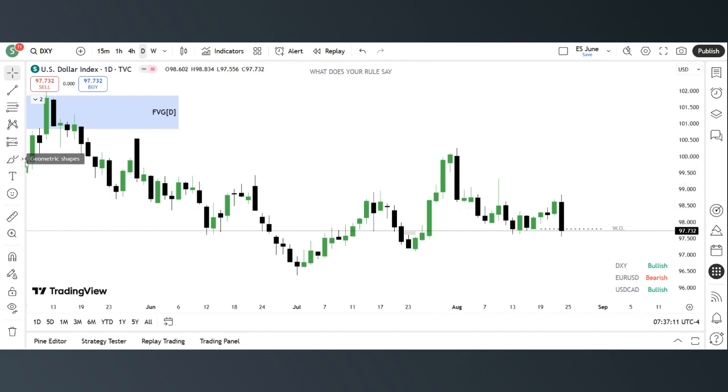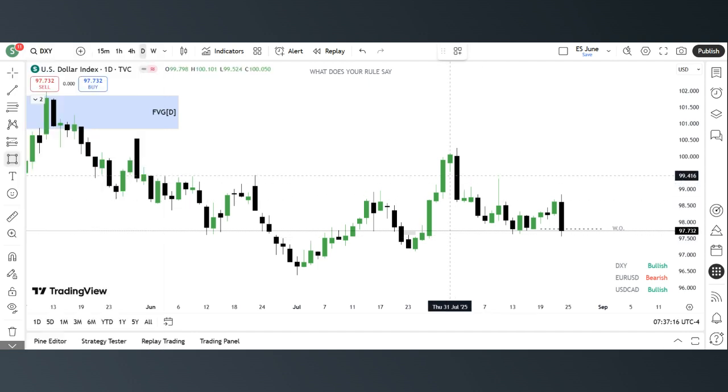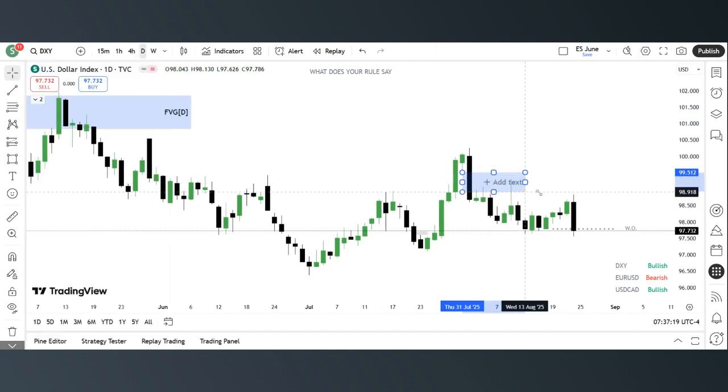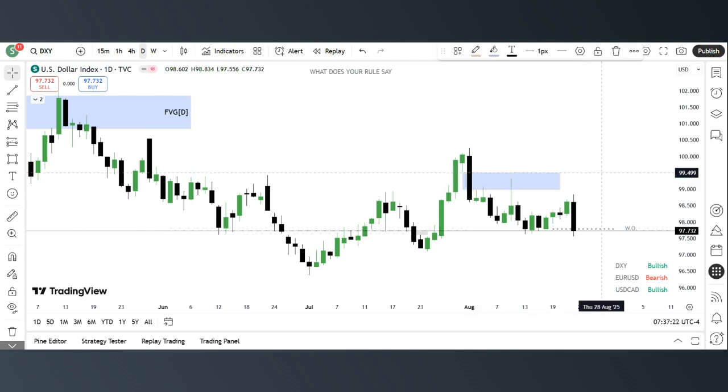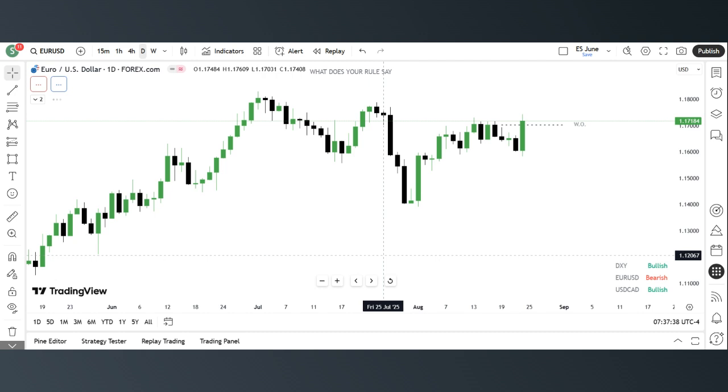Let me quickly highlight that. A fair value gap here. And then we saw price trading into it and then coming to the downside. So this week I'm expecting price to open, move up a bit, and then continue to the downside. On the daily time frame, take out this low and eventually this low. Right. So let's move to euro dollar weekly time frame.